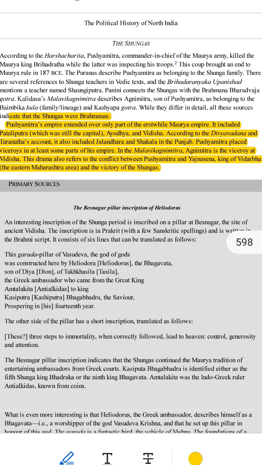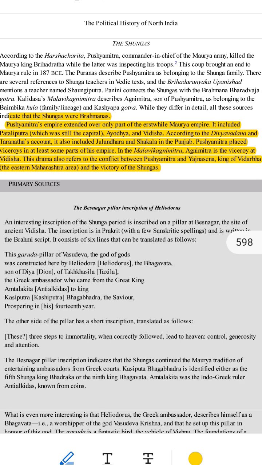One big conflict was with Yajnasena, the king of Vidarbha. Vidarbha, a region in eastern Maharashtra. According to the story in Malavikagnimitra, Pushyamitra's army fought Yajnasena's forces and won the war. This victory showed the strength of the Shunga dynasty in defending and expanding their territory.